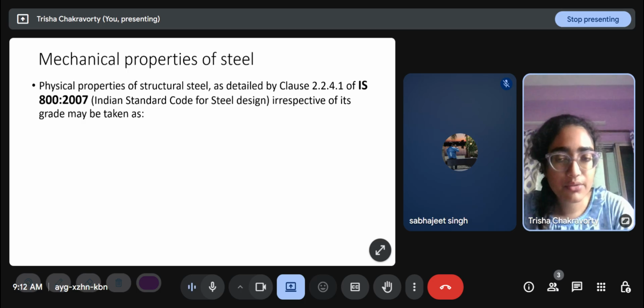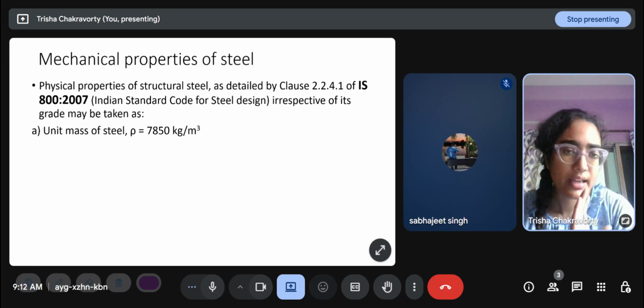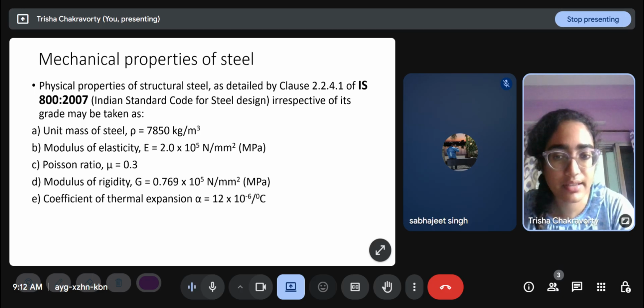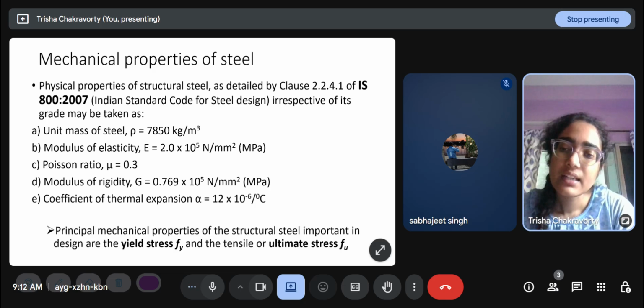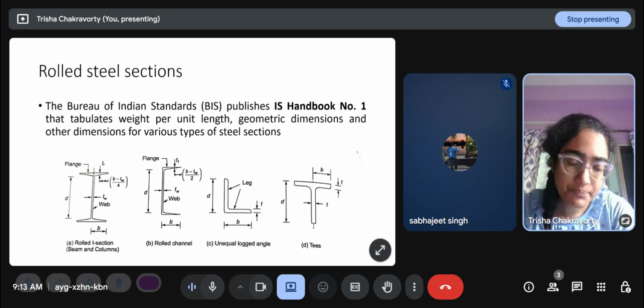Some physical properties, this code says that we can take as more or less constant, irrespective of the grade of steel. That includes density, Young's modulus, Poisson's ratio, bulk modulus, and coefficient of thermal expansion. And the principal mechanical properties of the structural steel, which are important in design and which do vary with the grade of steel, are yield stress and ultimate stress.